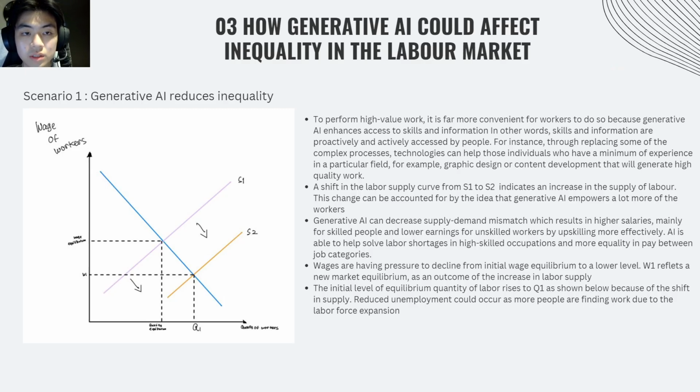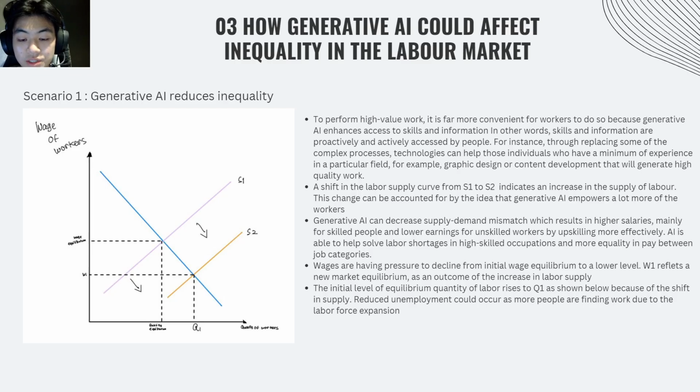Next up is how generative AI could affect inequality in the labor market. Diving in with the first scenario, generative AI reduces inequality. In scenario 1, we see that AI could reduce inequality by enhancing access to high quality jobs. AI allows workers to access more skills and information, leveling the playing field for those with less initial experience.